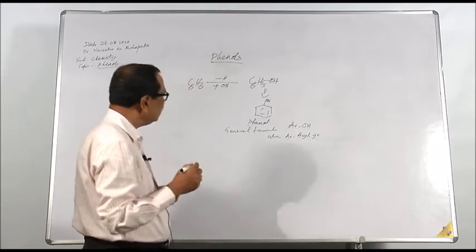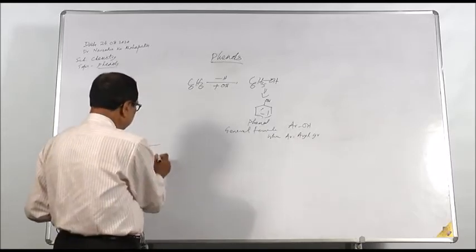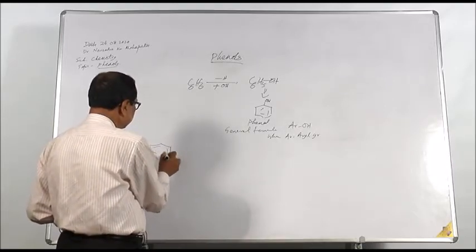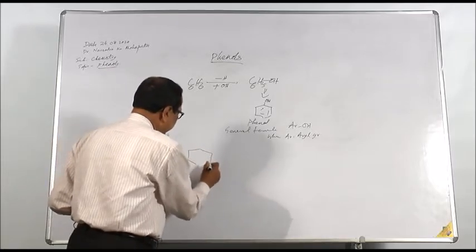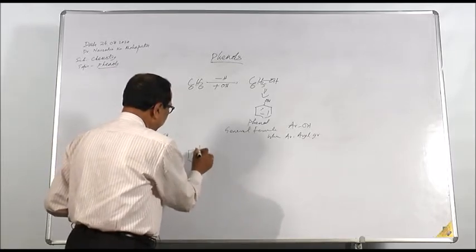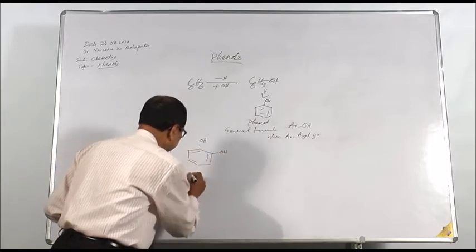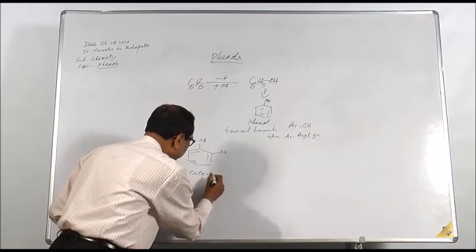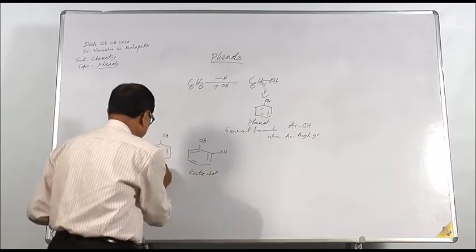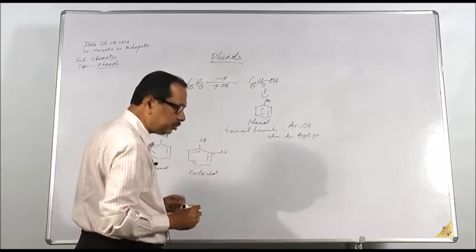The phenols may be of many types. If one OH group is present, it is phenol. If two OH groups are present, it is catechol when the OH groups are ortho to each other.